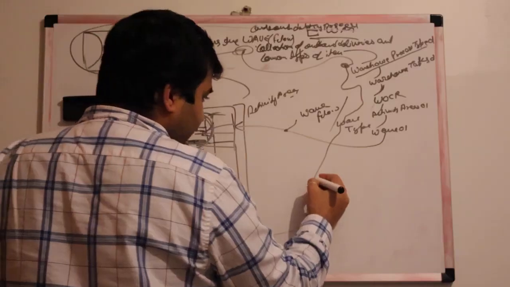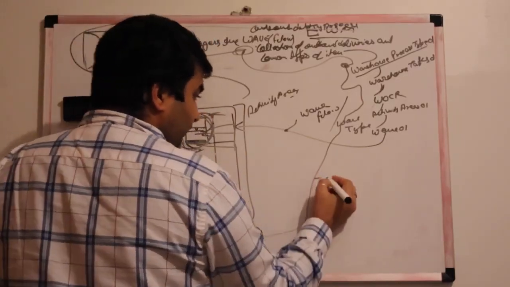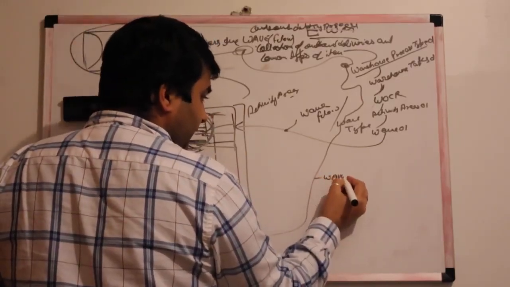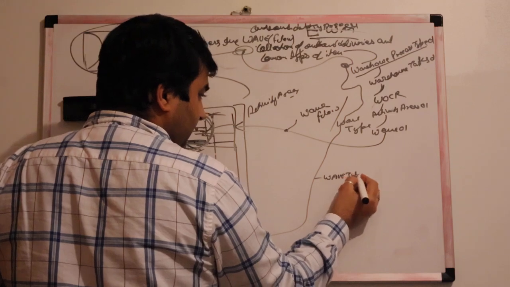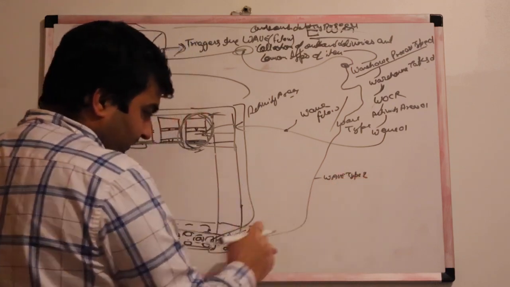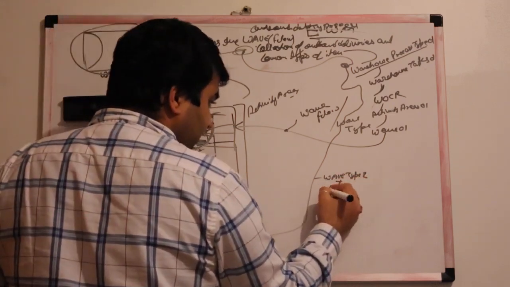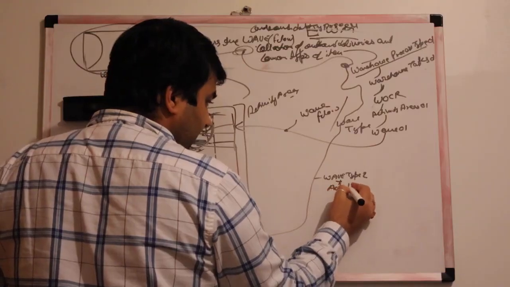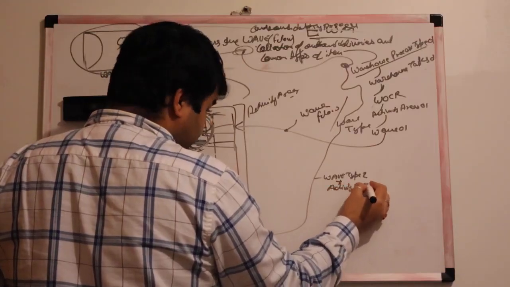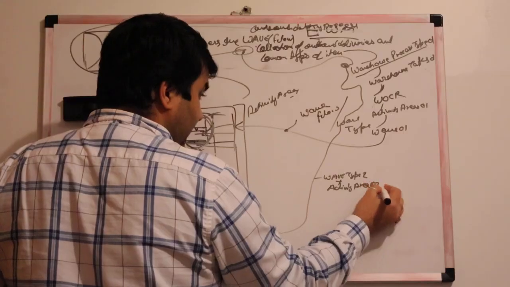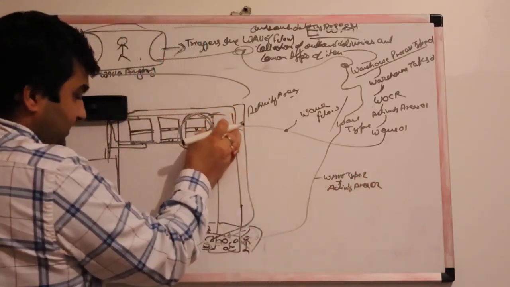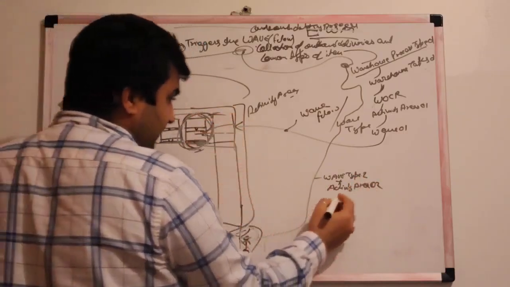Then it would be wave type 02, because it is another wave, plus the activity area is different, 02, because these are different bins.